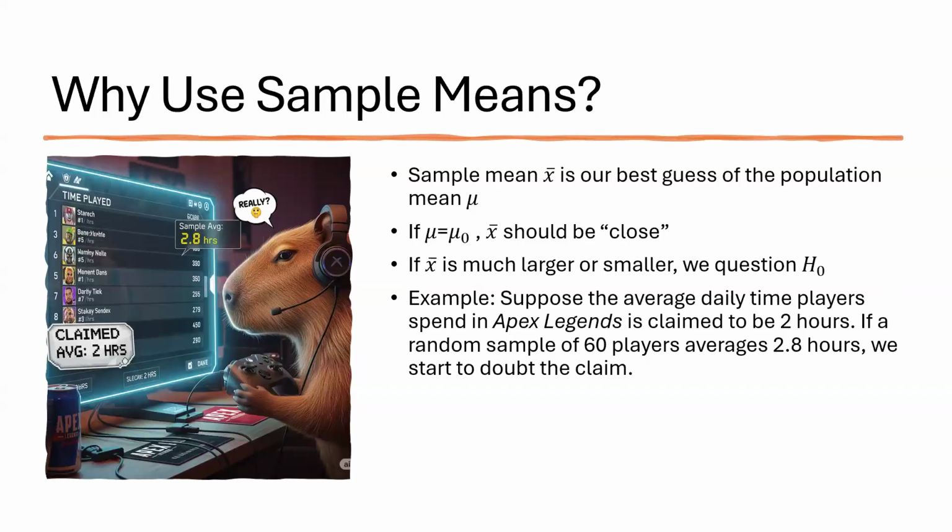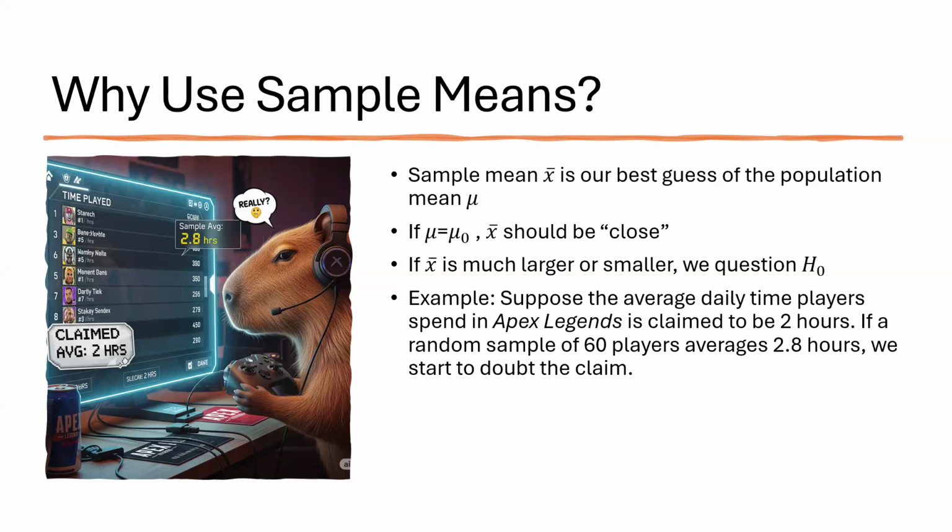When we want to understand a population, like every college student or all Apex Legends players, it's usually impossible to measure everyone. Instead, we take a sample, a smaller group, and use the sample mean, X bar, to estimate the population mean, mu. Now, here's the idea. If the sample is random and representative, then X bar is our best guess at what mu really is.